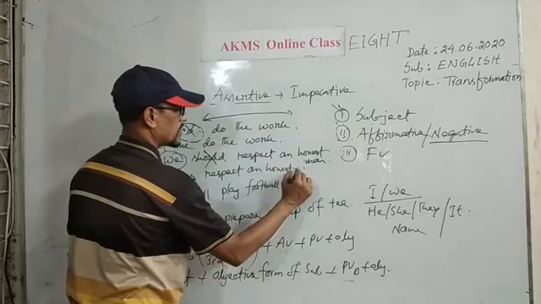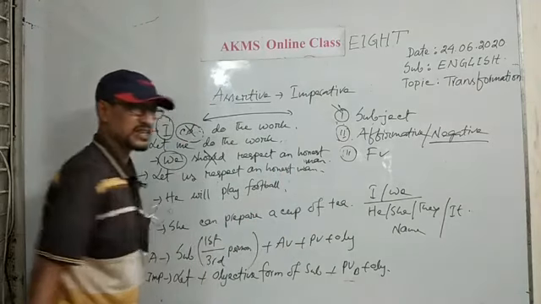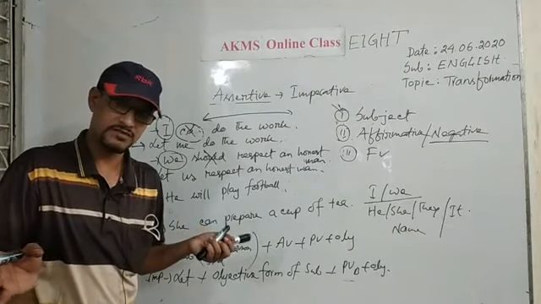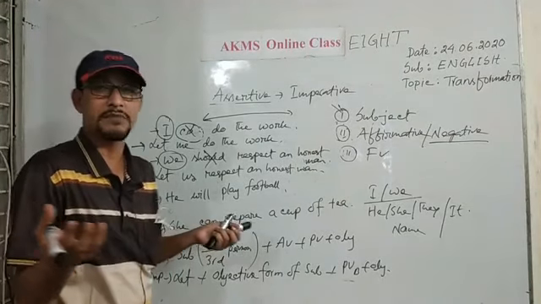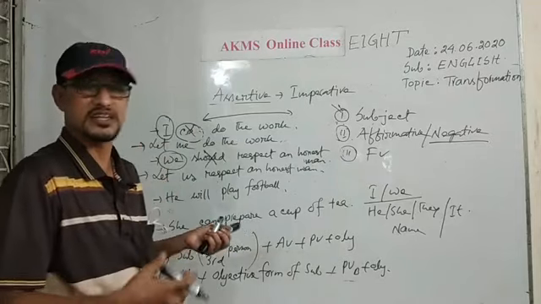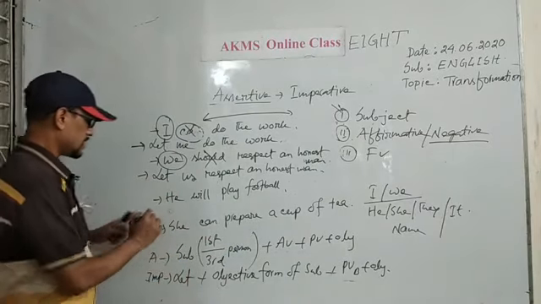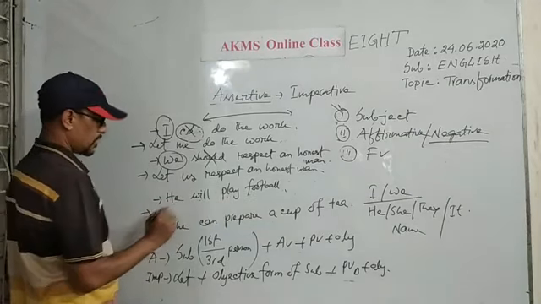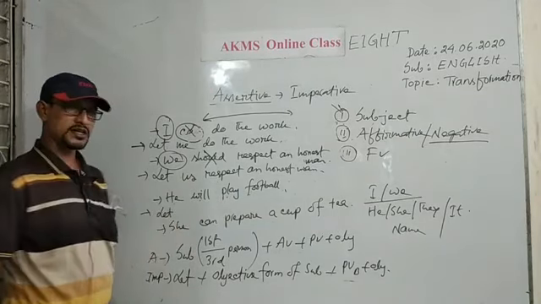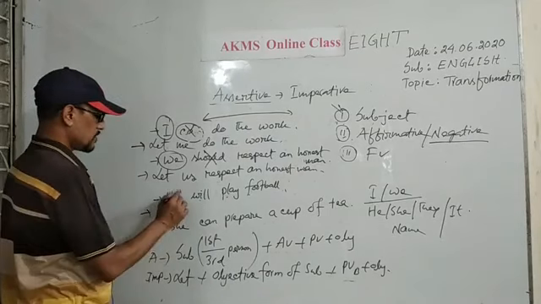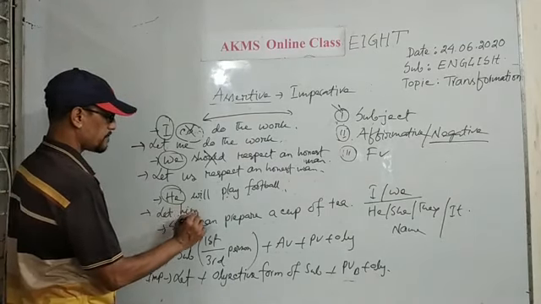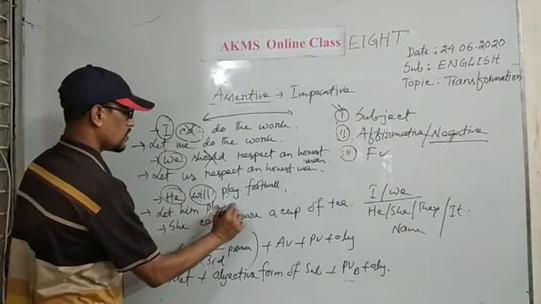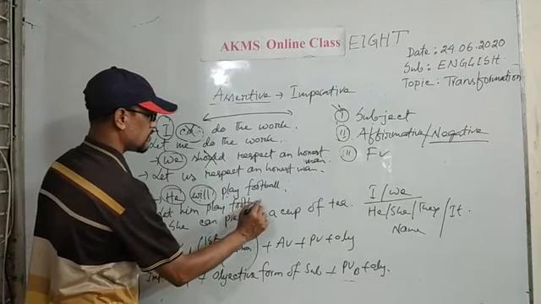An honest man. The sentence is we always respect an honest man. We need not take any permission from others. Then the third sentence is he will play football. You will start the sentence with let and the objective form of him. Then you will erase will. Let him play football.